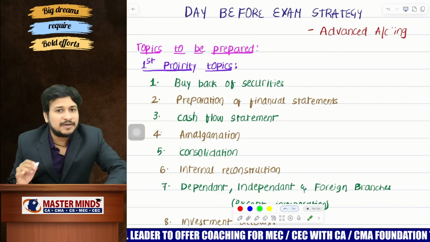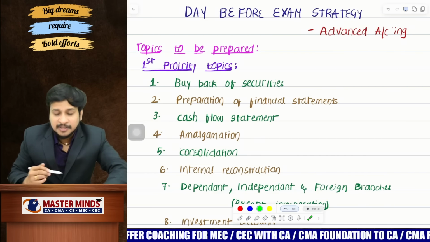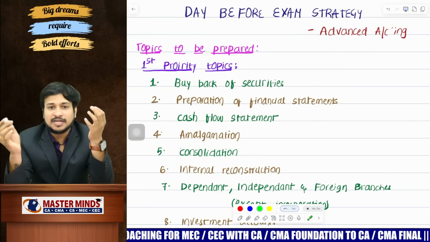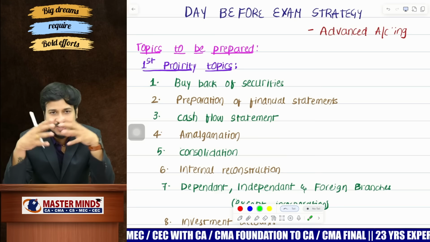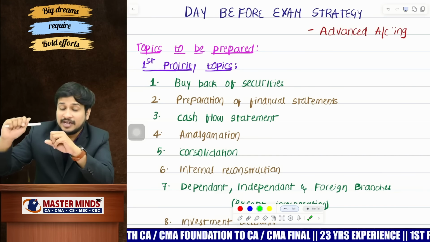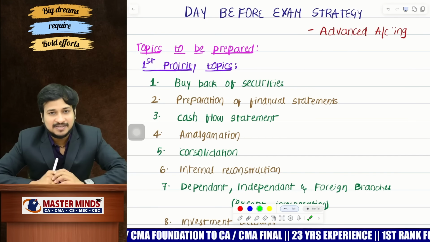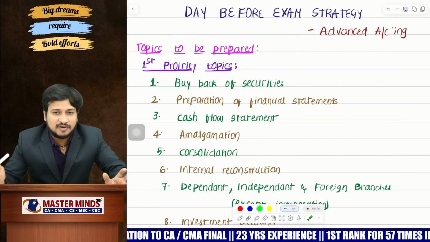And please don't be under a wrong notion that I can take either of these chapters as choice, because generally students are of the notion that amalgamation is going to be given in the examination, consolidation is going to be given in the examination. So let me prepare one topic very hard and let me leave one entire topic for choice. But this is always the worst strategy that you can follow.